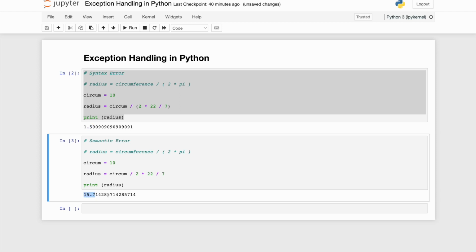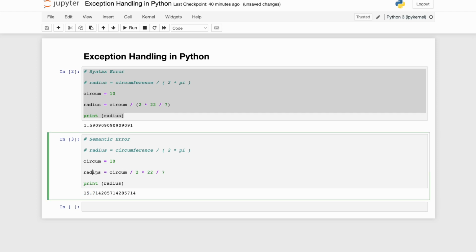So this is, friends, what I was saying: in semantic error, it's a logical error. The code will run perfectly, but you will not get the value you are expecting. Now let's see what the problem is over here. The problem is with the logic. Radius is equal to circumference divided by 2 into pi. But in this particular case, I removed the braces. Initially there were braces.